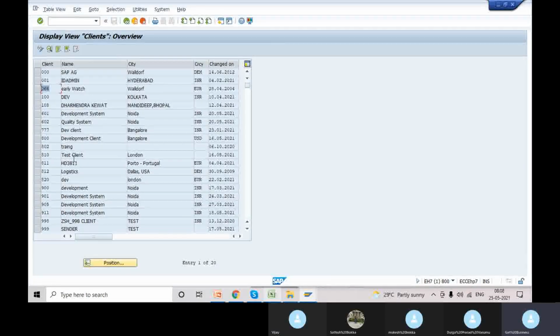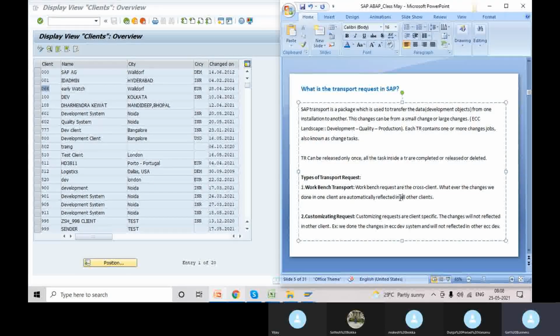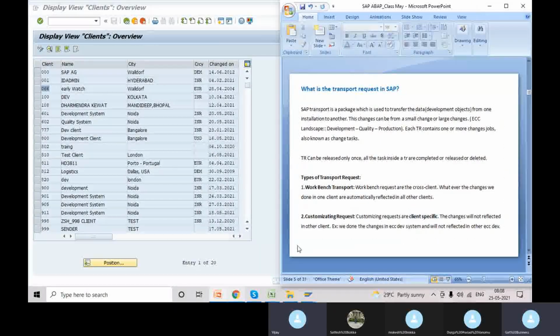When we write any program, that program can be seen in all the clients. That is the point we are mentioning here. Workbench transport is cross client, so we can see it in all the clients. If we create any program, table or any development object, we can see it in all of them. But with customizing transport, suppose you create a sales office in client 800, we will not be able to see that sales office in 810 or 811. The data is purely client specific. That is the difference between these, and you can go to the remaining description.